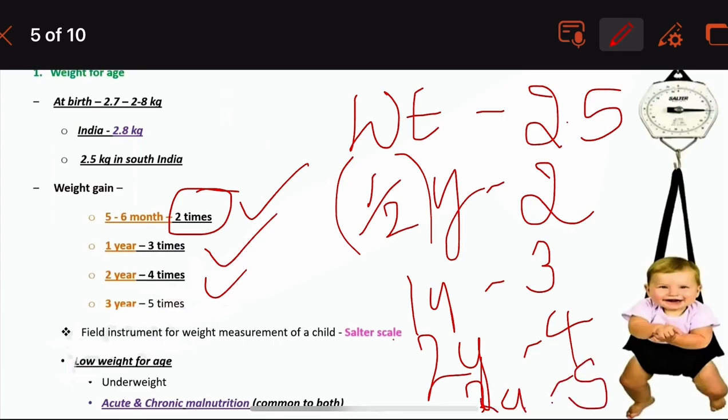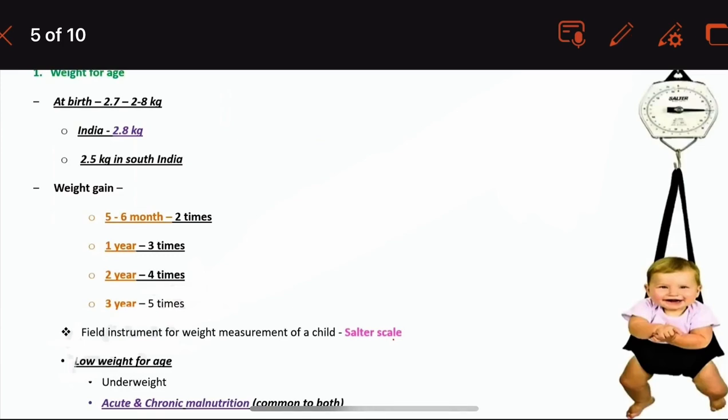So we see that 2 times by the 5th and 6th month, 3 times by the end of 1 year, 4 times by the end of 2 years, 5 times by the end of 3 years. This has not appeared. These 3 things have come in the previous papers.